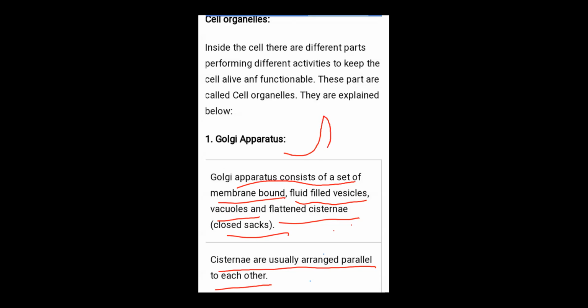Look here, child. These are the structure of cisterna. Roughly, we draw the structure of the Golgi apparatus like that. These are the cisterna and these are the vesicles. Is it clear, everybody? And who is the founder of the Golgi apparatus? Camillo Golgi is the founder of the Golgi apparatus. Clear, everybody?